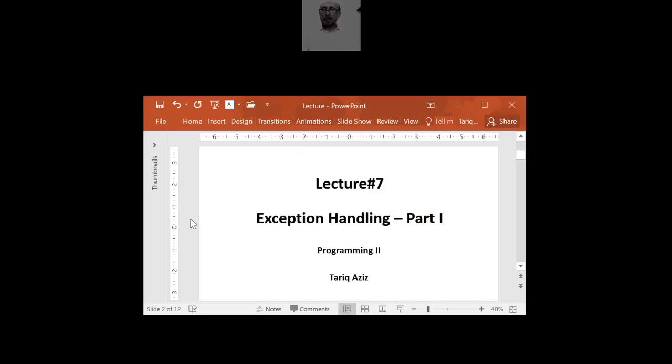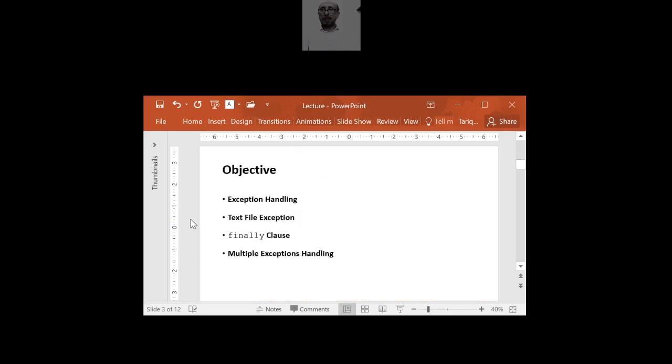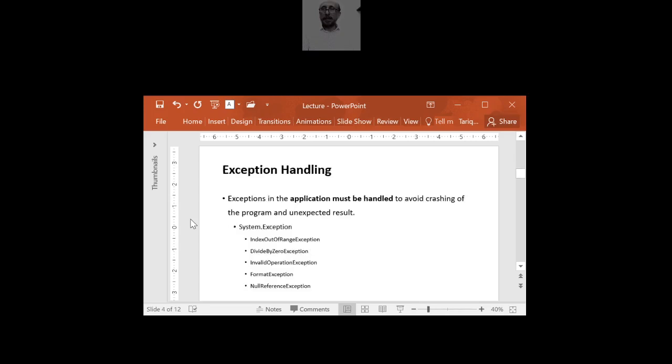Today we'll talk about exception handling. We'll discuss exception handling, we'll talk about text file exceptions. We do have a finally clause, we'll be talking about that. And then we will talk about multiple exceptions handling.